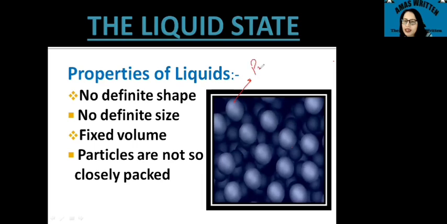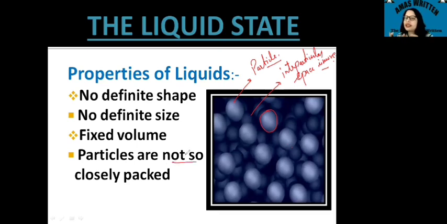Suppose this is one particle of the liquid and this is another particle of the liquid. You will see that a large space is provided between them. That means the interparticular space is more here as compared to solids. In the solids, the particles are very closely packed, but in the liquids, the particles are not so closely packed.